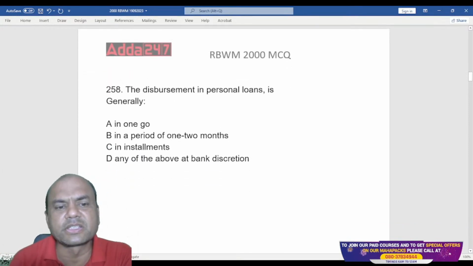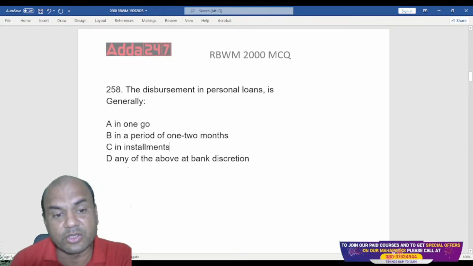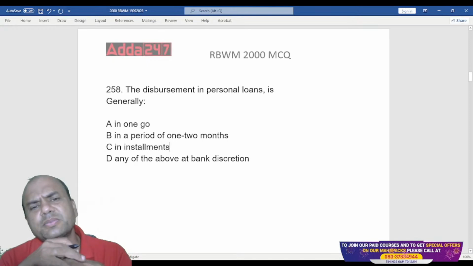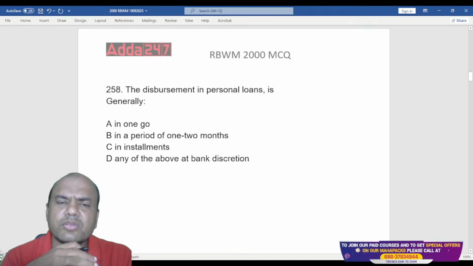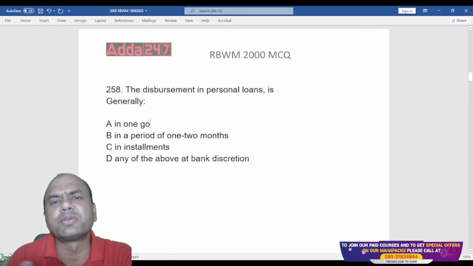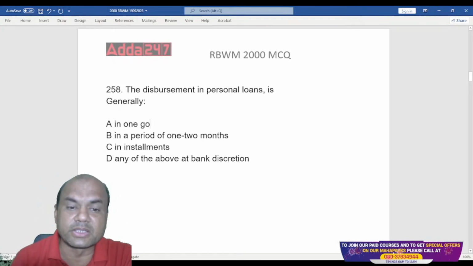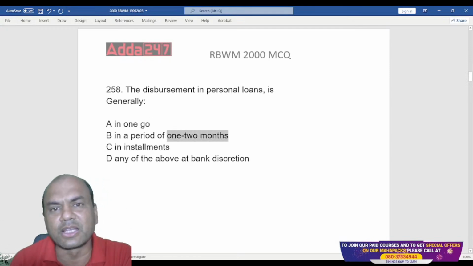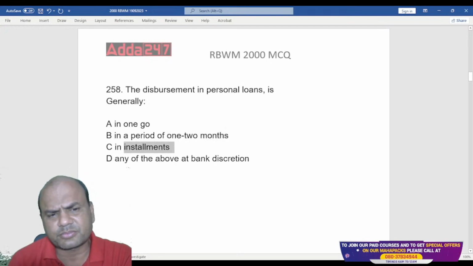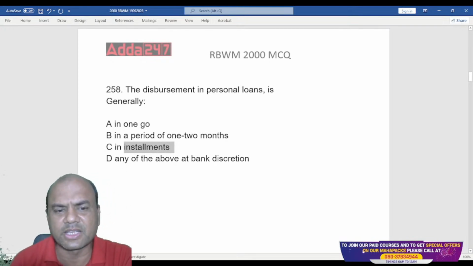The disbursement of a personal loan is generally in one go, in the period of 1 or 2 months, in installments, any of the above at the bank's discretion. So personal loan is disbursed how? In one go, or in installments? One go means a single installment. Suppose you want a loan of 5 lakhs, I'll give you 5 lakhs immediately. Or will I give it in 1 or 2 months, this month 1 lakh, next month 1 lakh, in installments, every month 50,000? Do I give it like this at the bank's discretion?